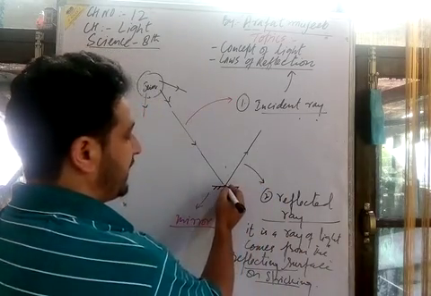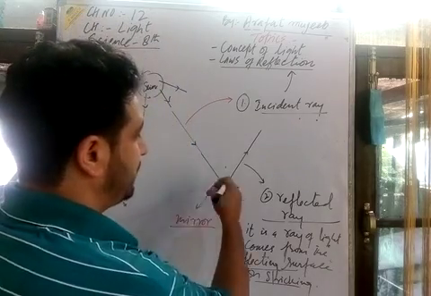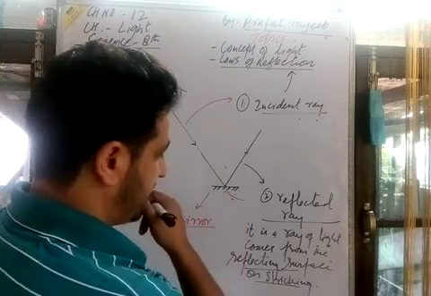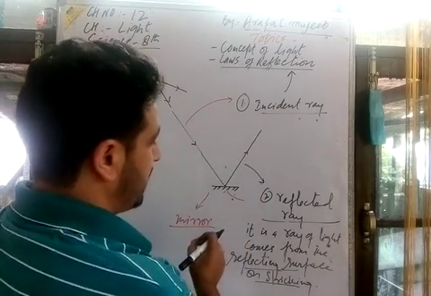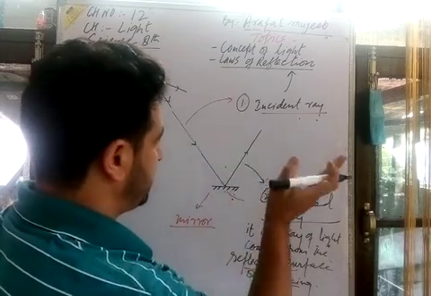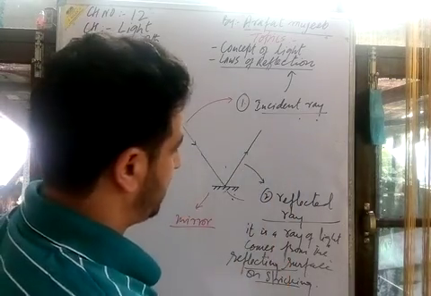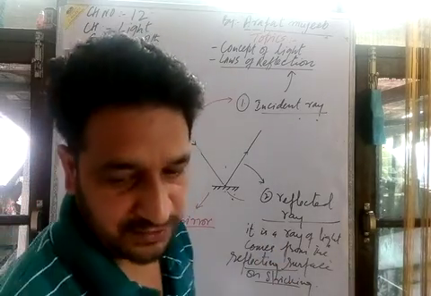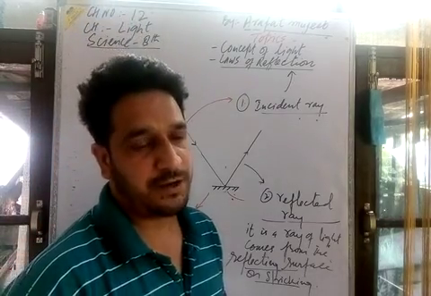After striking at the point of incidence, it bounces back, returning by the reflecting surface. रिफ्लेक्टिंग सरफेस से ये वापस आती है, कहीं भी डायरेक्शन में जा सकती है. It is a reflected ray, and it is possible because of the reflecting surface. There is always a reflection of light rays by a reflecting surface.